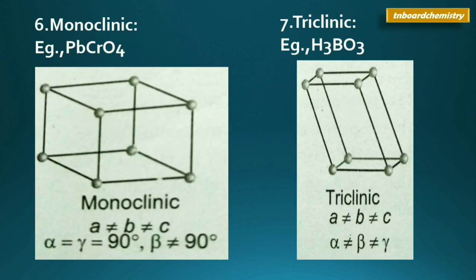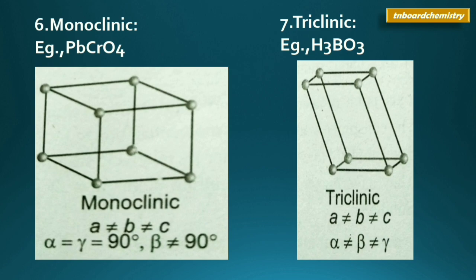Next system is monoclinic system. Example of this system is lead chromate, that is PbCrO4. In this system, all the three axes are unequal in length, which means a is not equal to b is not equal to c, and two of the axes are perpendicular to each other, which means alpha = gamma = 90 degrees and the other axis is not perpendicular, beta is not equal to 90 degrees.